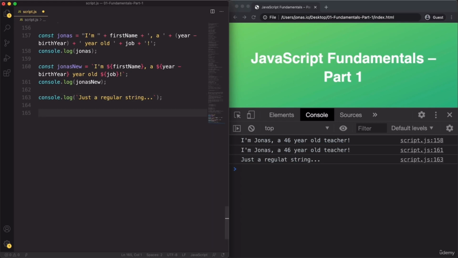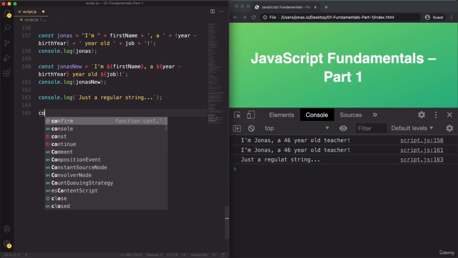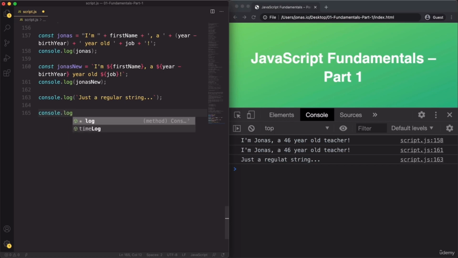All right, now another great use case of template literals is to create multi-line strings. So that's something that before template strings was a bit cumbersome to write. So let me just show that to you. So if you wanted a multi-line string before ES6, you would have to write string with, and then you needed this \n, which in many programming languages means new line.